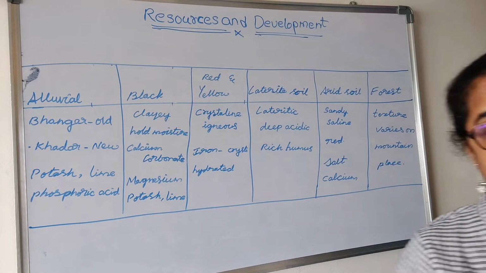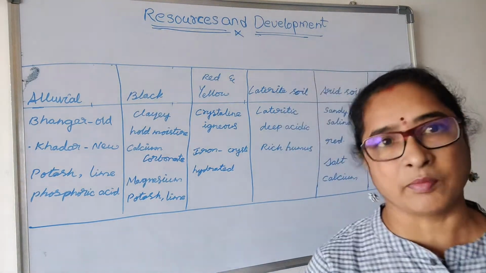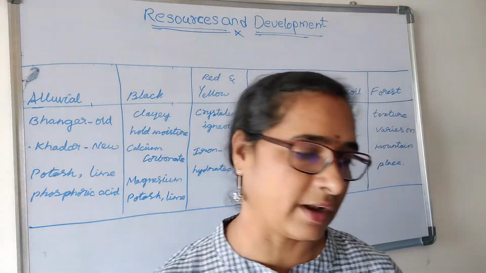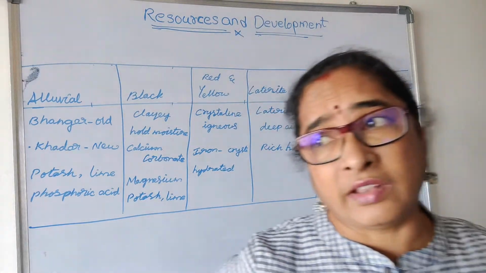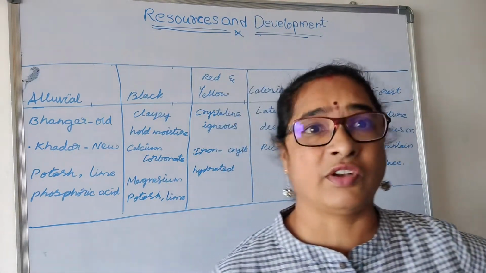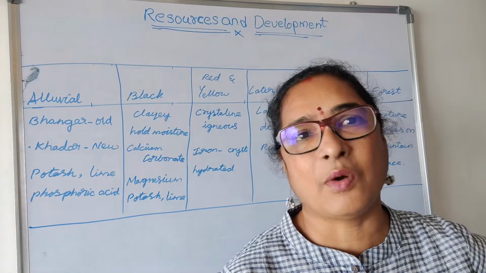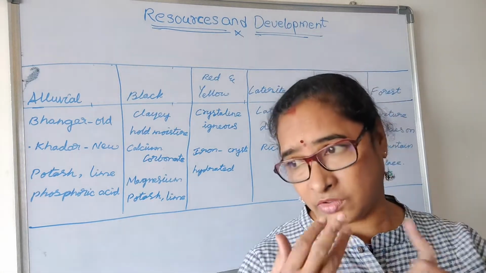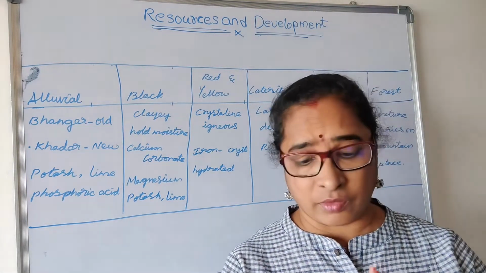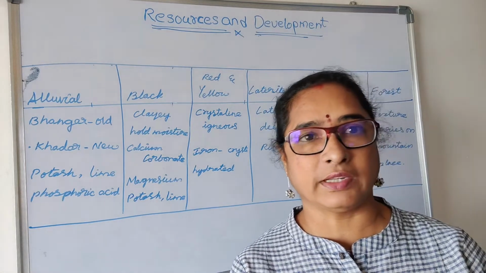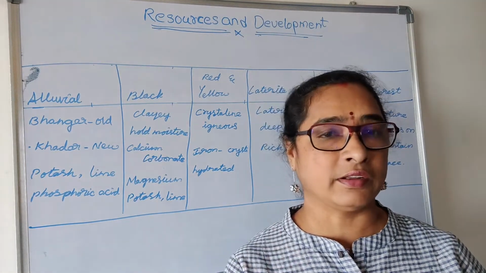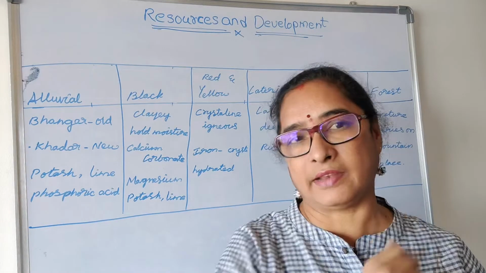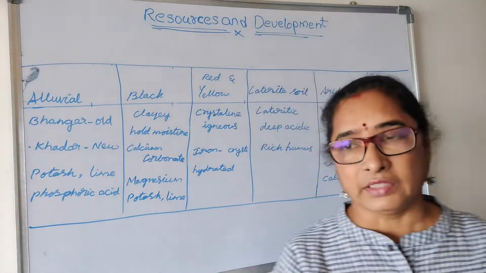The next important topic is soil erosion and conservation. How and why is the soil eroded? Because of forcible wind, overflowing river water and rain water, the upper layers of the soil may erode.